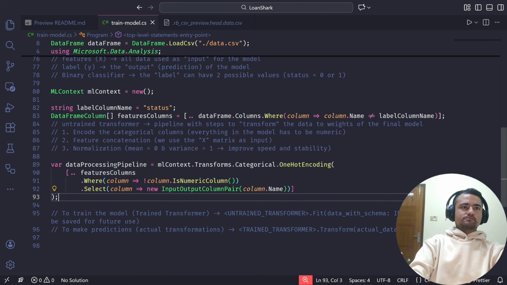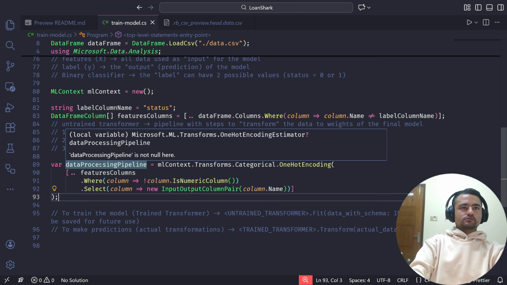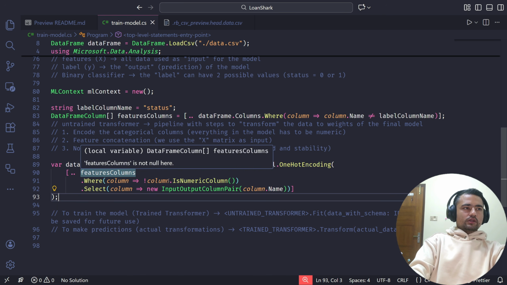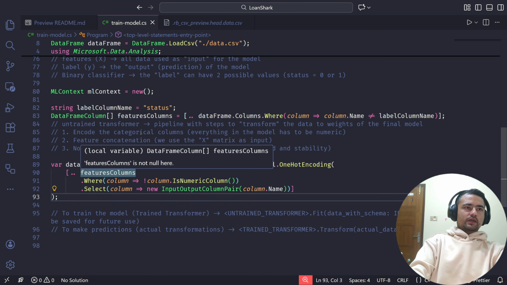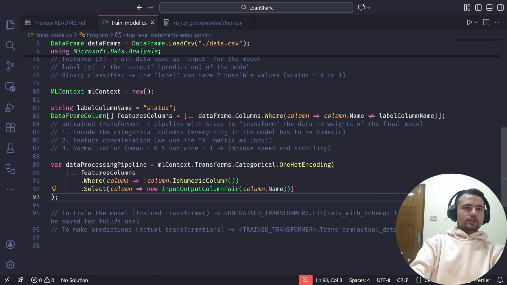Now we have this pipeline ready. This is an on-train transformer. To see a demo, I can actually train the model with just this process, just one hot encoding. I can fit with a schema, and then I can transform with the actual data to see the transformations made.